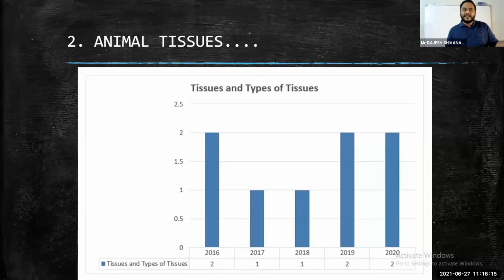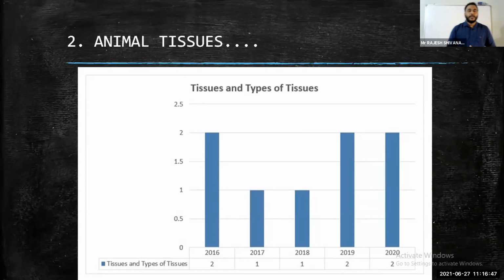Each and every system, you should be in a position to compare. Like in frog, how the respiratory system was. In cockroach, how the respiratory system, the tracheal system, was. And in earthworm, how cutaneous respiration is going. You should compare all the organ systems. Then you will easily remember that. It is easy. Anatomy also in the same way: head, thorax, abdomen, like that. So you can remember easily.